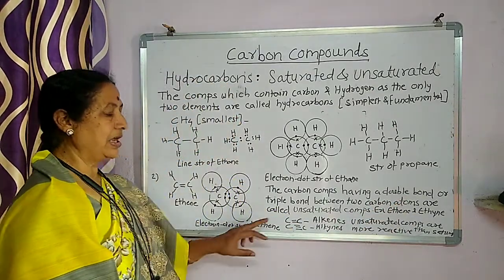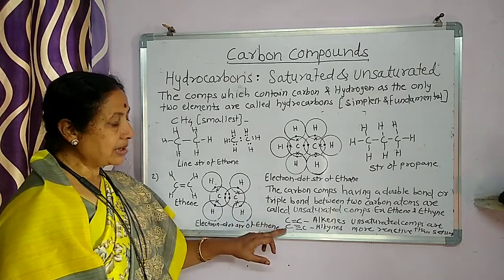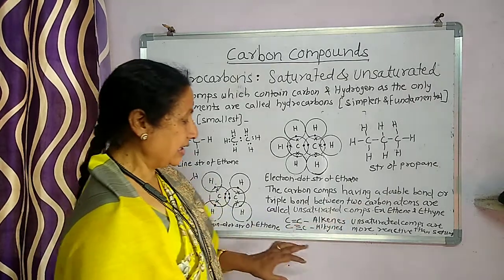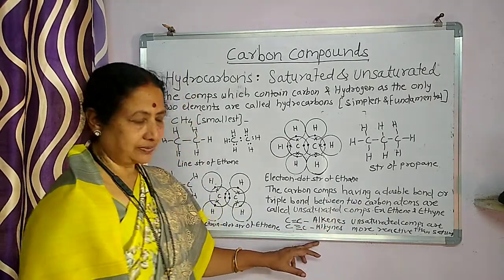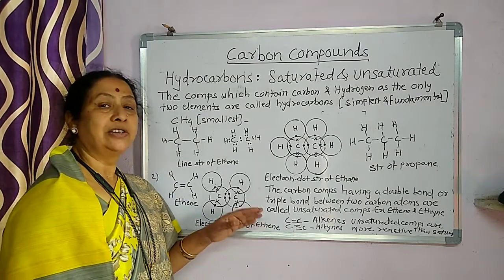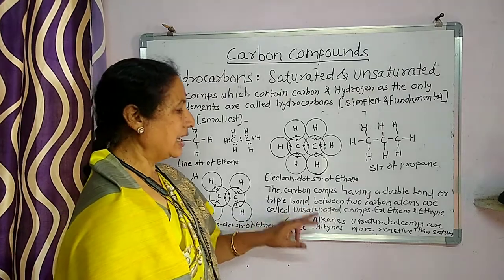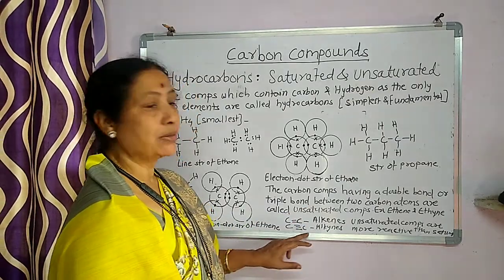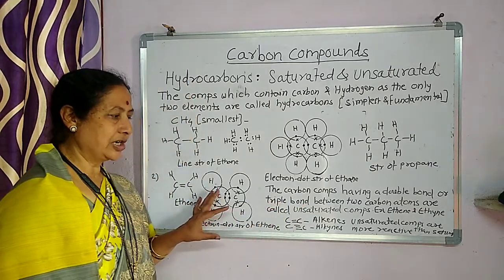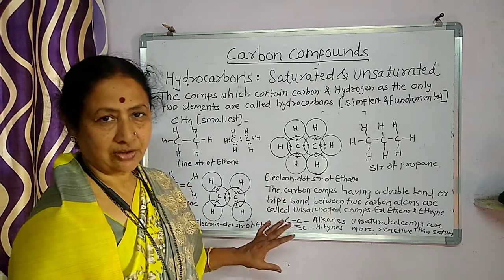Where the carbon-carbon double bond is there, we call it ethene. Where the carbon-carbon triple bond is there, it is called ethyne. So alkenes are unsaturated compounds where the carbon-carbon double bond is there, and alkynes where the carbon-carbon triple bond is there. All these unsaturated compounds are more reactive than the saturated ones.